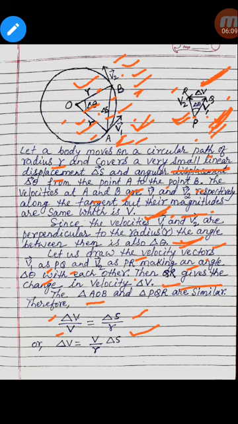The magnitude of v1 and v2 is v, so don't be confused about why v is taken. Therefore delta v by v is equal to delta s by r, or delta v equals v by r into delta s.